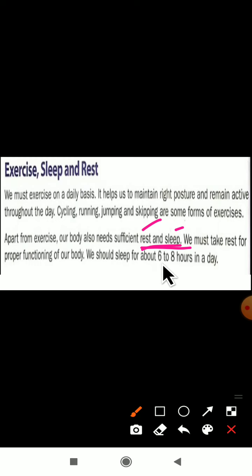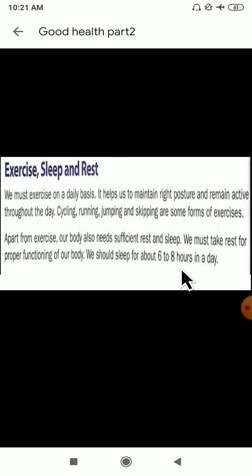We should sleep about 6 to 8 hours. How many hours do we have to sleep? We have to sleep 6 to 8 hours, remember. How much sleep does our body need? About 6 to 8 hours in a day. Not only exercise, even if you are working, your body needs rest and sleep. So you have to sleep at least 6 to 8 hours in a day. By following exercise, sleep and rest, your body will function properly.